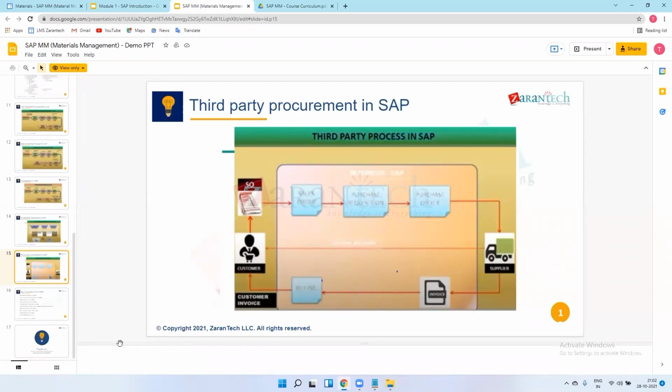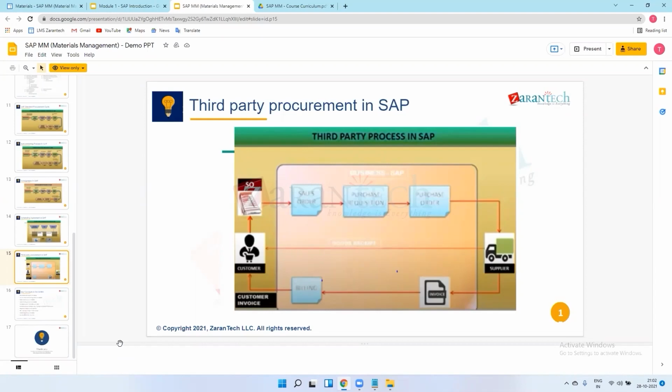So we will process one sales order and purchase order to that ABC vendor. The ABC vendor will receive payment against this material, but they don't send material to us. They send material directly from their plant, ABC, to XYZ, and XYZ will send material to us.